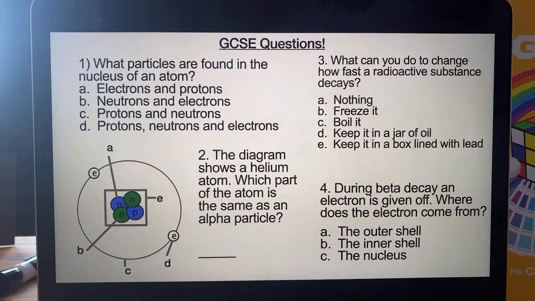Number 3, this was catching people out last time. What can you do to change how fast a radioactive substance decays? What can you do to change how quickly, say, an alpha particle is given off? Nothing, freeze it, boil it, keep it in a jar of oil, or keep it in a box lined with lead. And number 4, during beta decay, an electron is given off. Where does the electron come from? Is it the outer shell of the atom, the inner shell of the atom, or the nucleus?